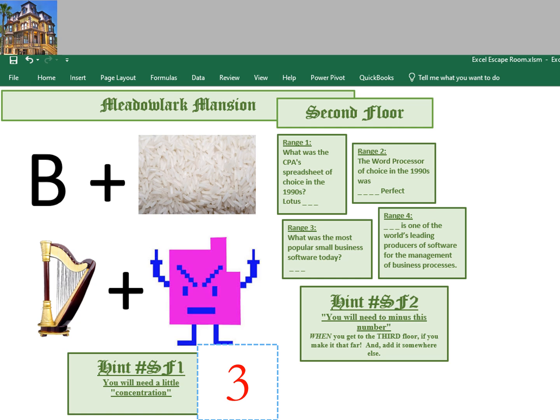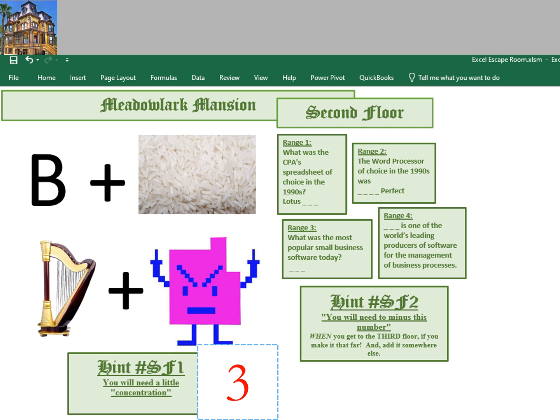And with that said, if we figured out we got some rice, we got a harp, we got a which is the guy, and we got Bryce Harper. From there, we got to figure out a number to get us out of this floor onto the next one. And Bryce Harper is number 3, which will be the password to unprotect the sheets.